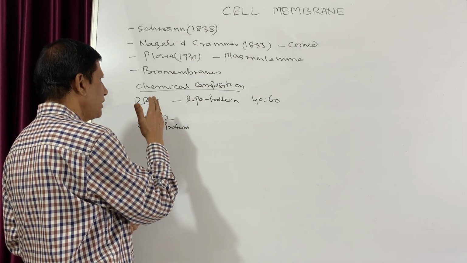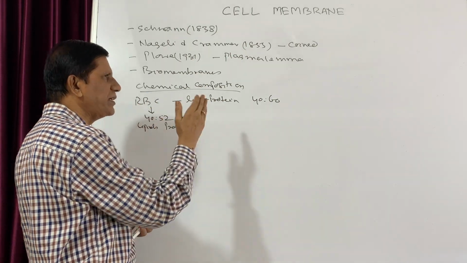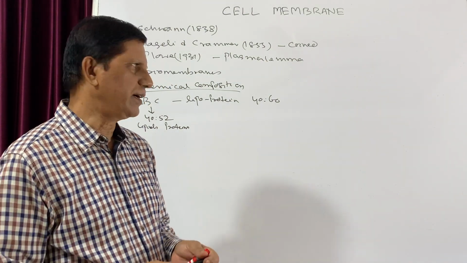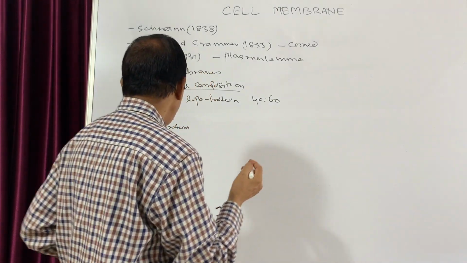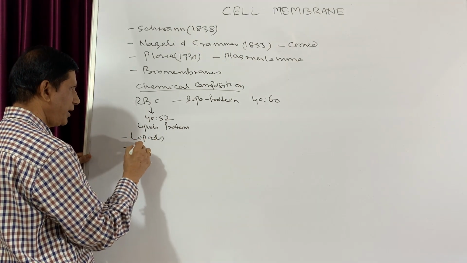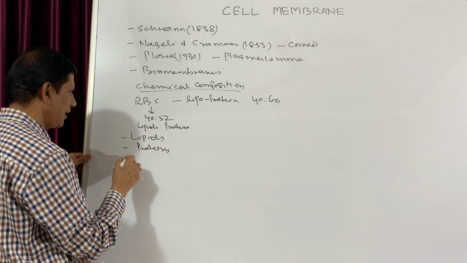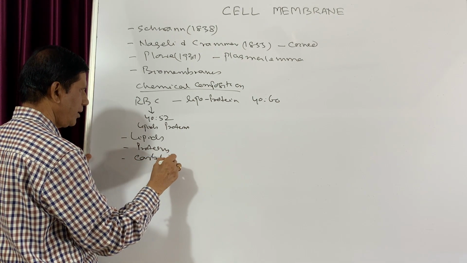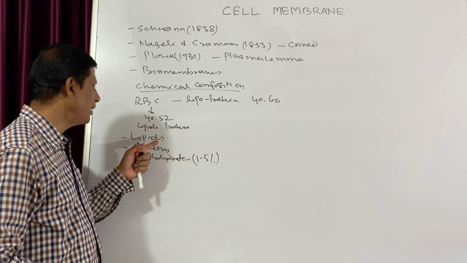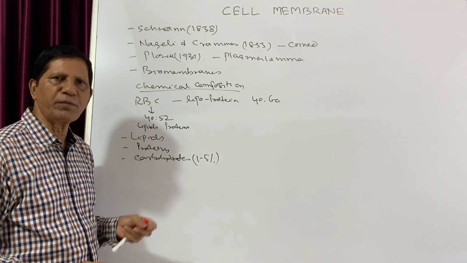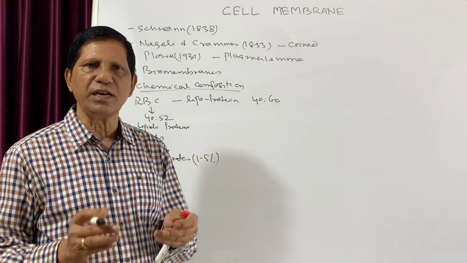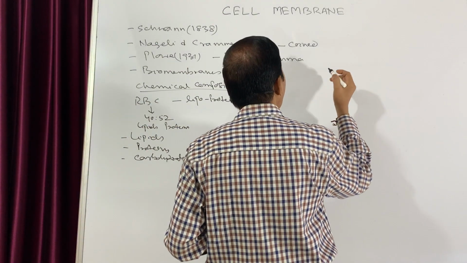Besides these lipids and proteins, it also consists of some amount of carbohydrates. That is, ultimately the cell membrane consists of lipids, proteins and carbohydrates. Carbohydrates usually range from 1 to 5% only, where the major components are lipids and proteins. Now we will discuss one by one the different types of lipids, proteins and carbohydrates that constitute the cell membrane. First we will discuss the lipids.